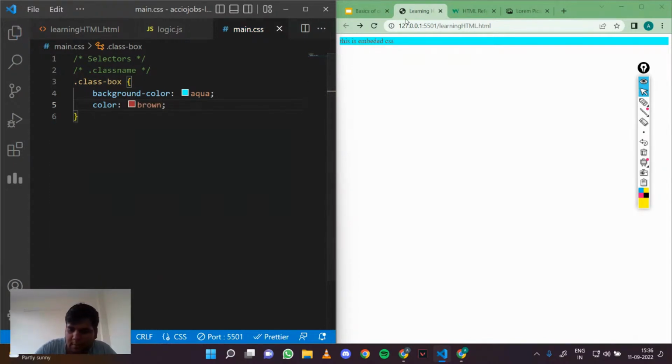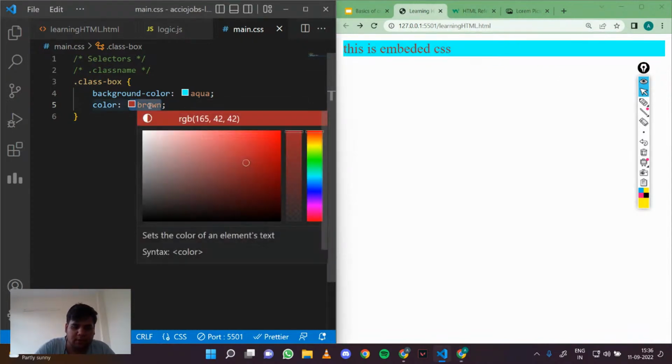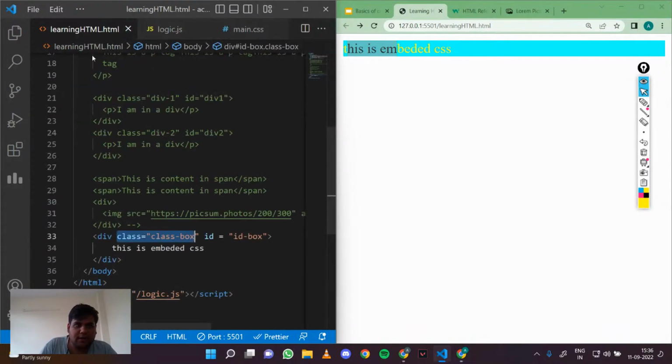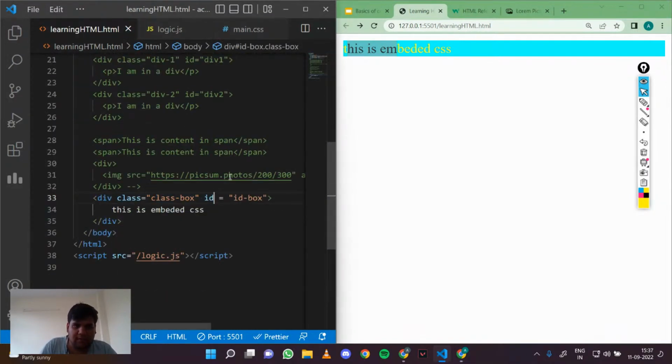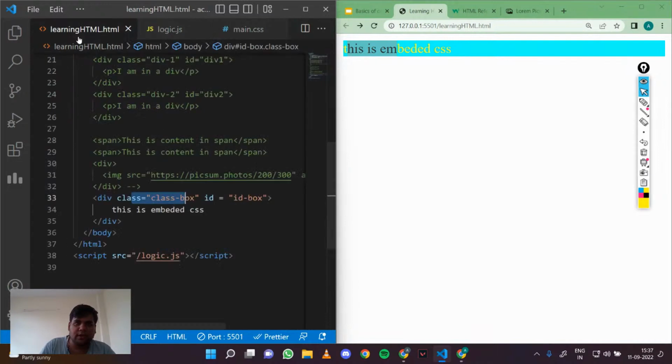Let me increase the size of my screen. I hope it is visible. You can see that it's brown. Let me change it to yellow, and you can see that it changed to yellow. We selected this box using the class, and for that the basic syntax is dot and the class name.